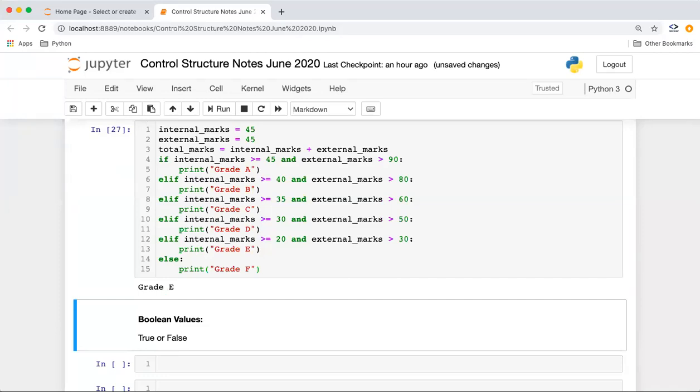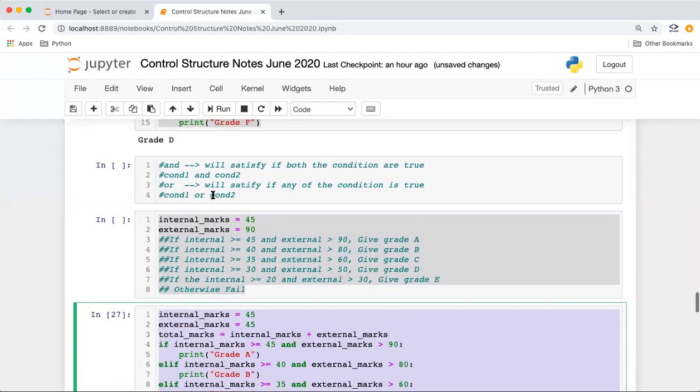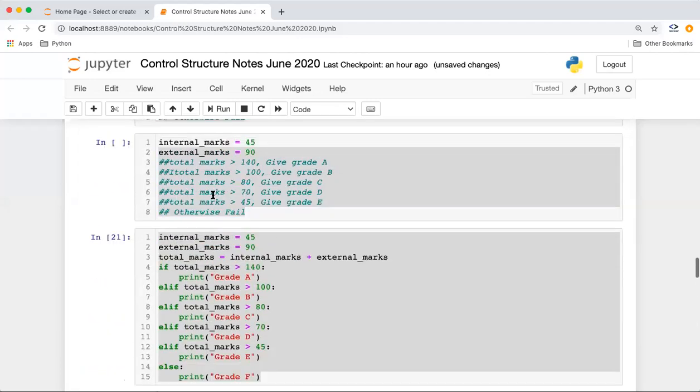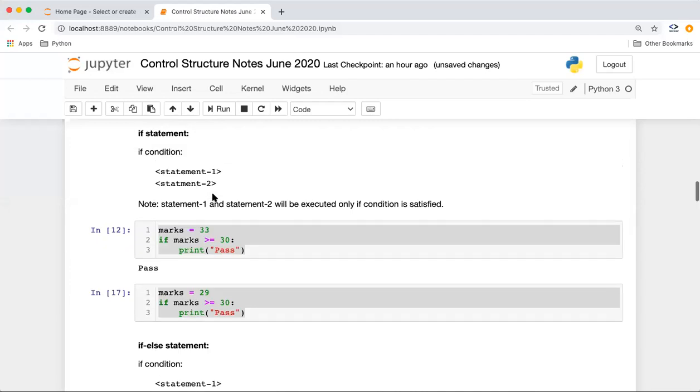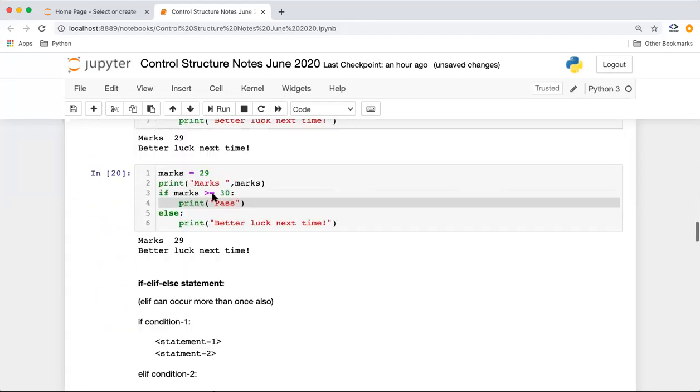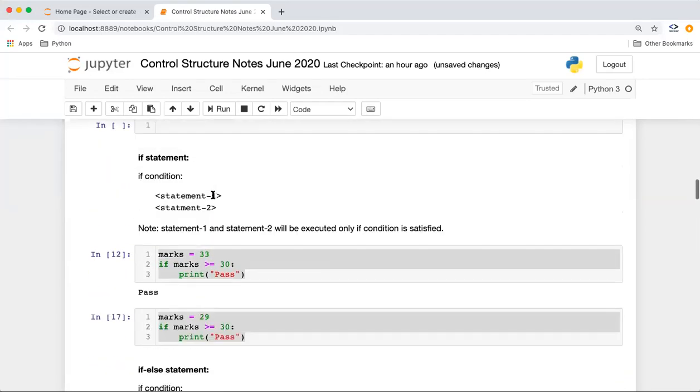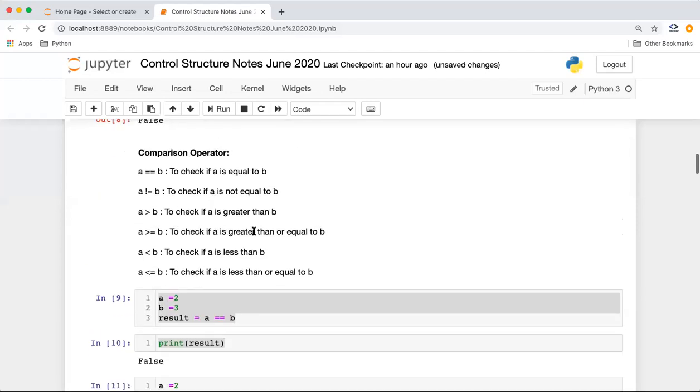And we can take this input from the user also. So I suggest you try this program on your own and take the internal marks and other values as input from the user. As homework, I recommend you try all these programs, the normal program which we discussed and these two programs also, with the same conditions. Try to use the AND and OR keywords and play around with all these comparison operators.